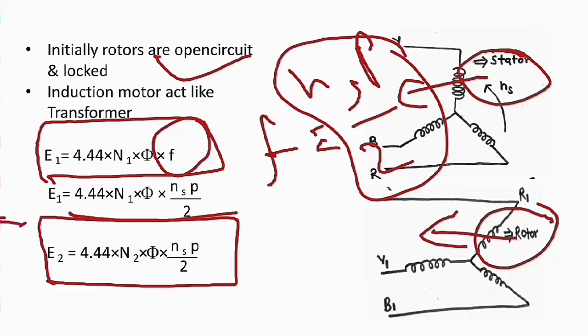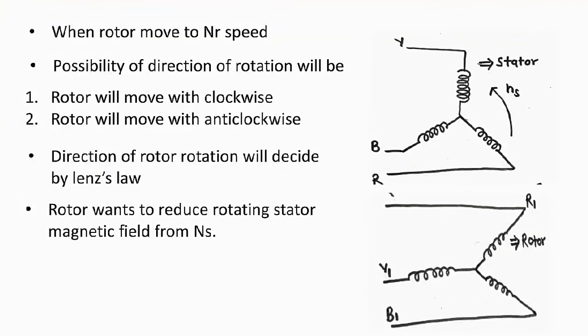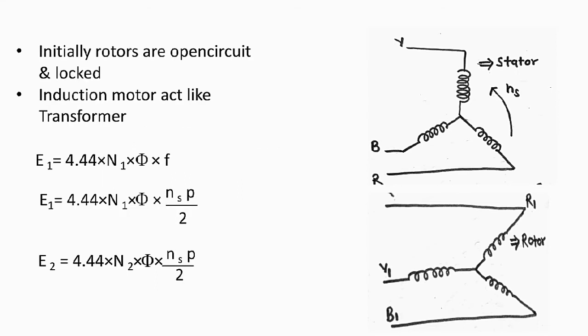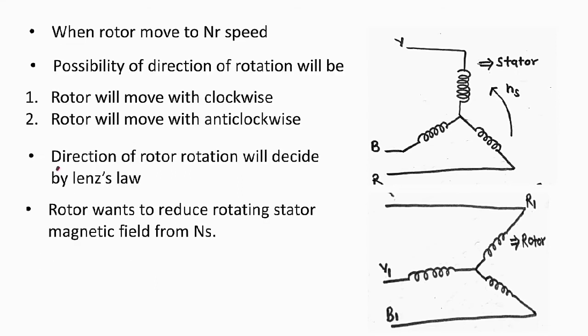Okay, so when the rotor moves to speed Nr, there are two possibilities: either the rotor will move in the clockwise direction or in the anti-clockwise direction. The direction of rotor rotation will be decided by Lenz law. What is Lenz law actually?